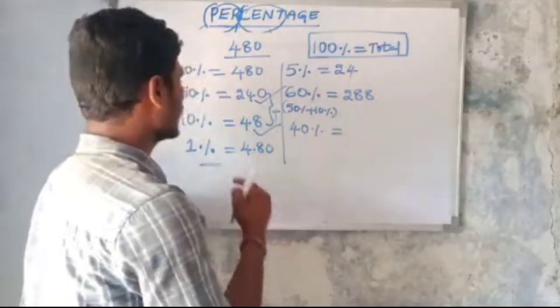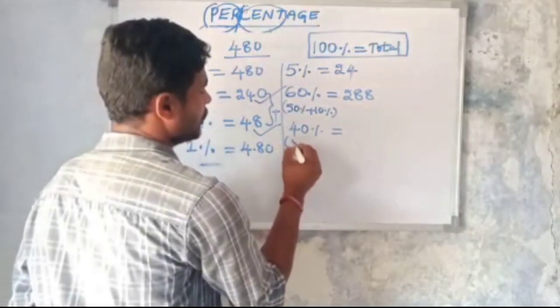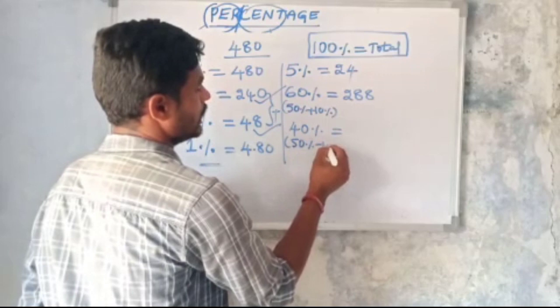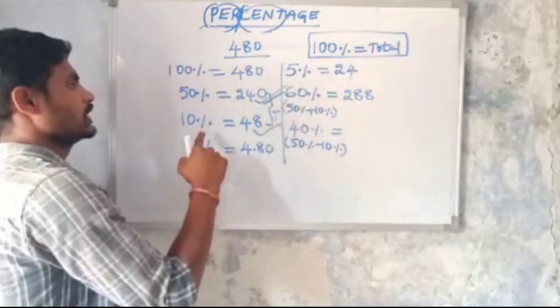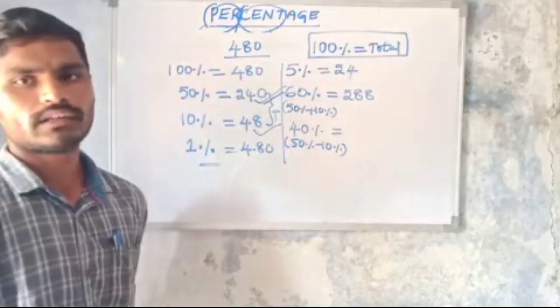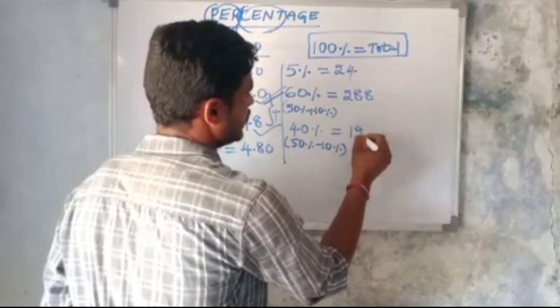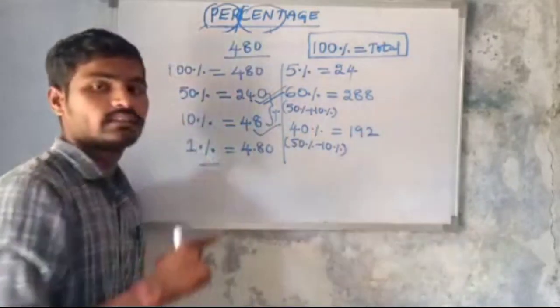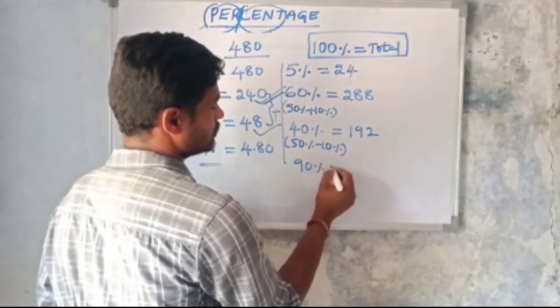Okay, then what is the value of 40%? 40% means you can calculate 4 into 10% or 50% minus 10%. So 50% means 240 and 10% means 48. So 240 minus 48 is 192. Okay, then what is the value of 90%?